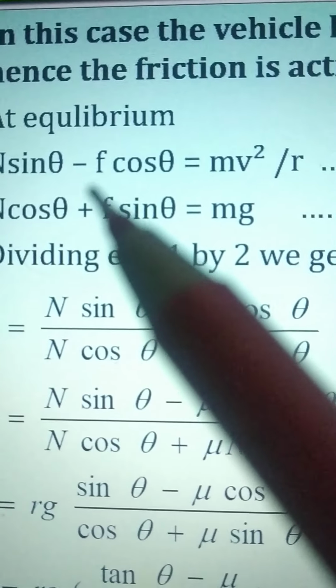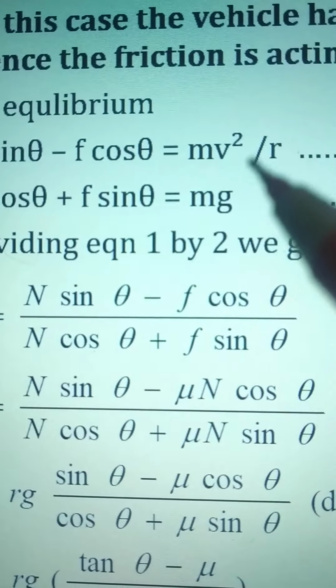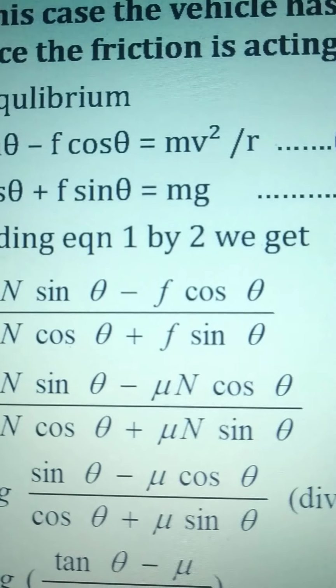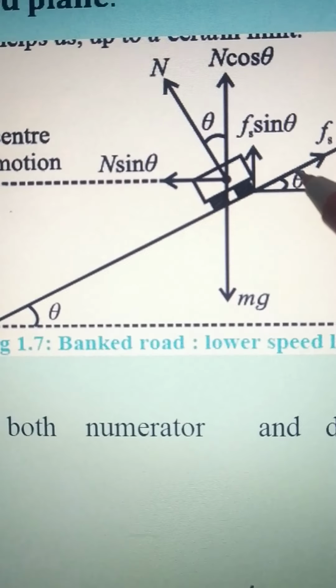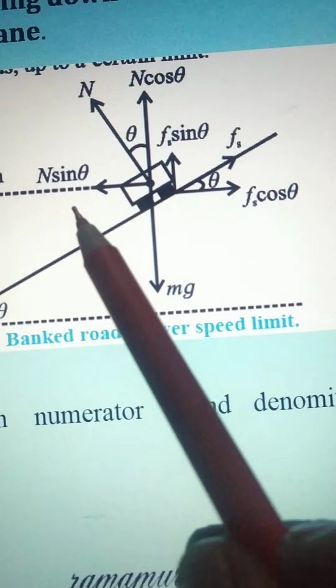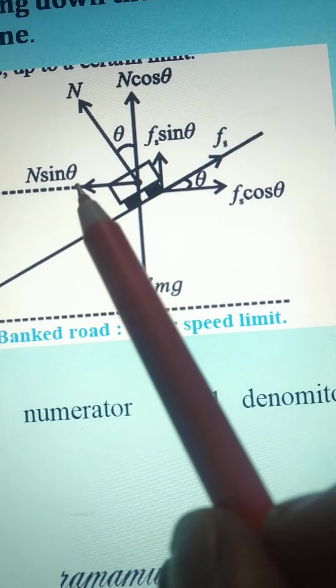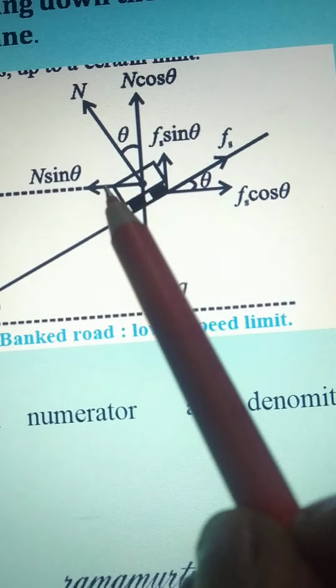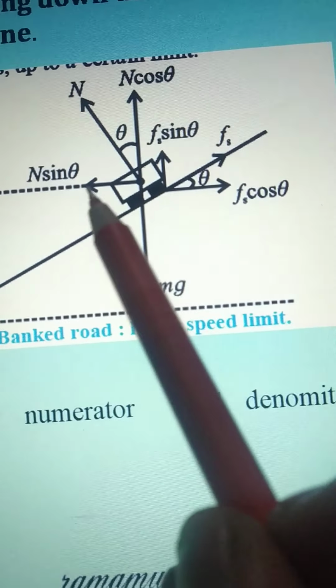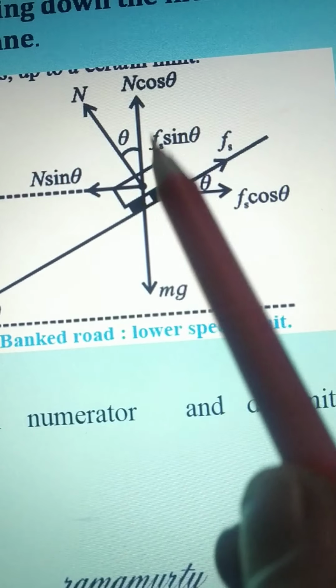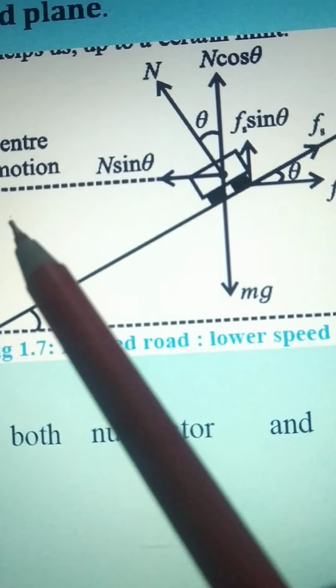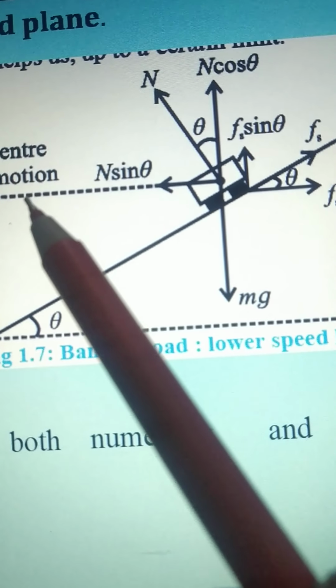Here n sin theta minus f cos theta is equal to mv square upon r. How to find this equation? n sin theta minus f cos theta: these are in opposite directions, so we get a minus here. These two forces are in opposite directions and exactly equal to the centripetal force, so here mv square upon r.